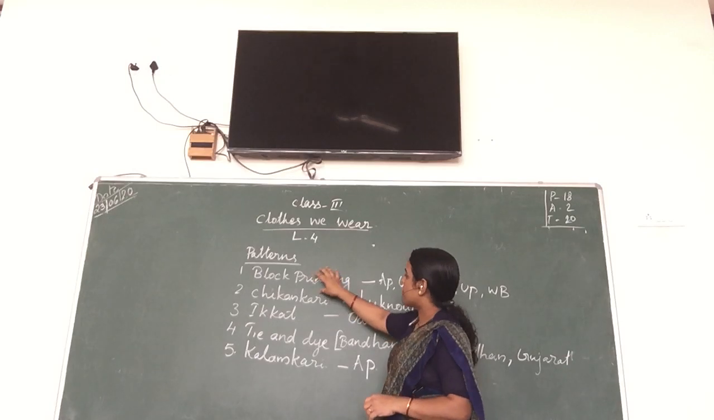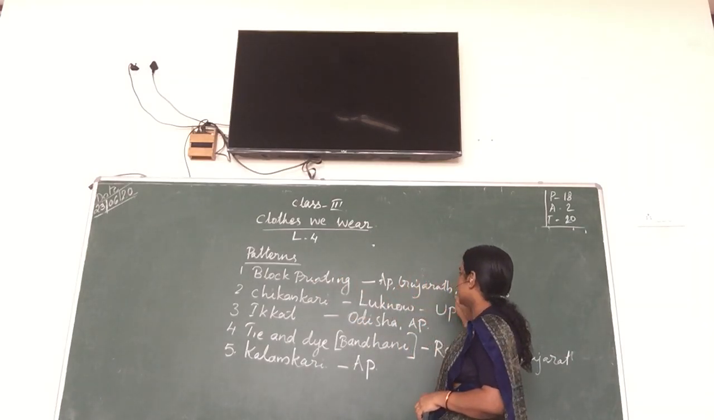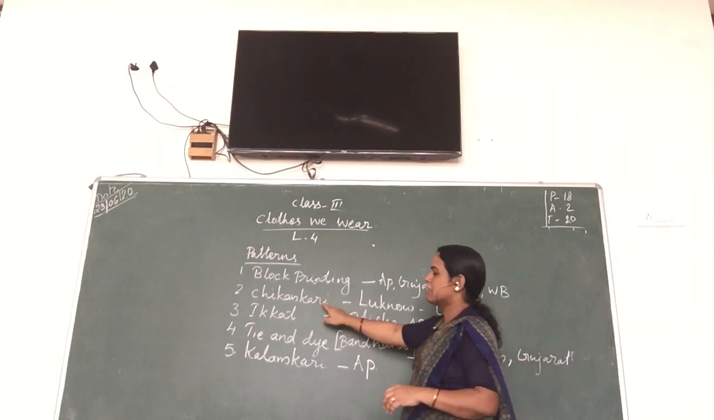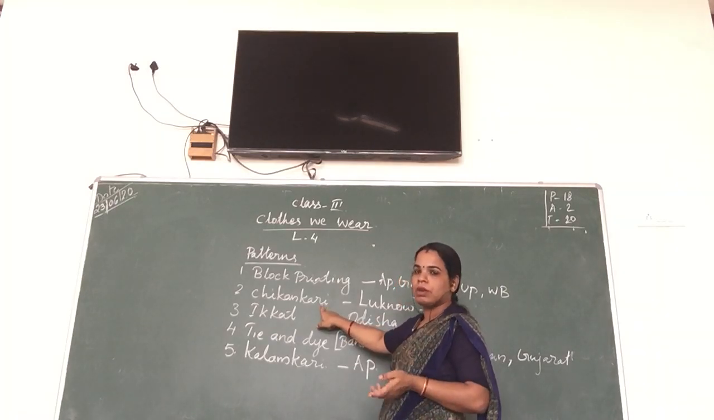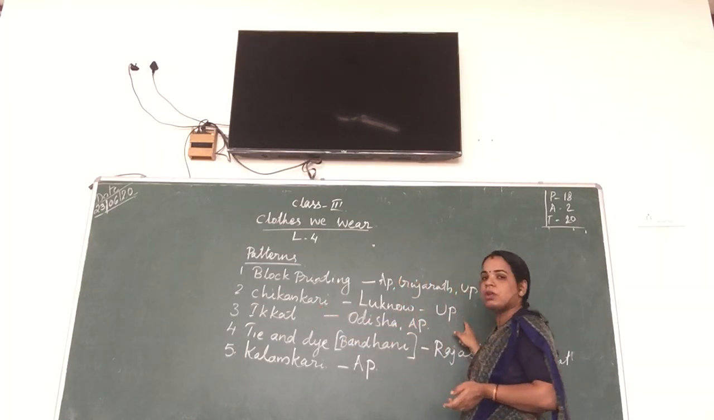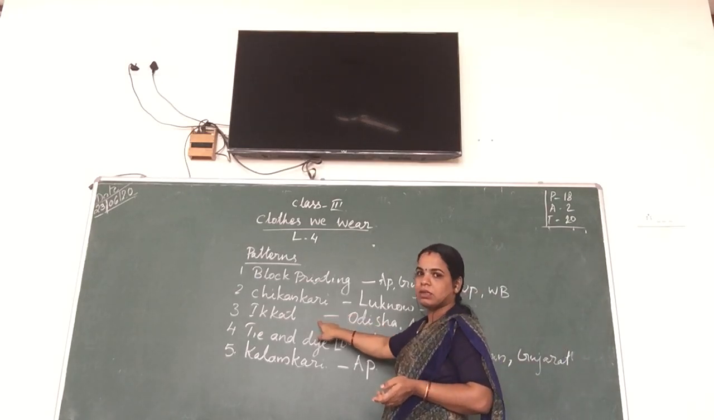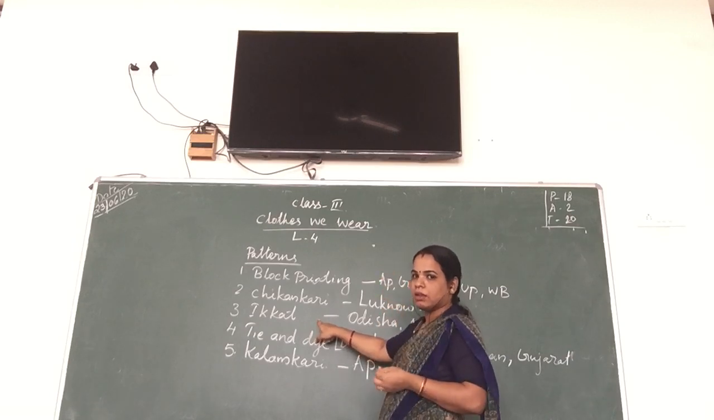We know block printing very well. It is famous in Andhra Pradesh, Gujarat, Uttar Pradesh and West Bengal. The next one is chikankari, a particular type of embroidery. It is famous in Lucknow in UP. And the next one is ikat.